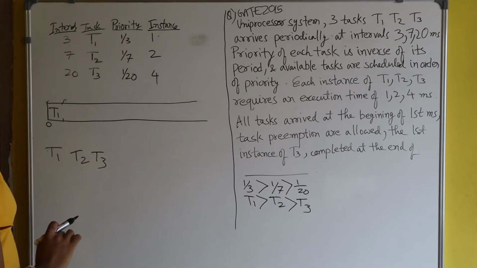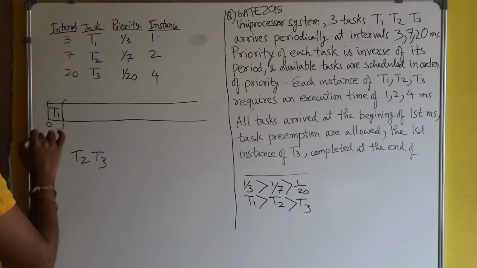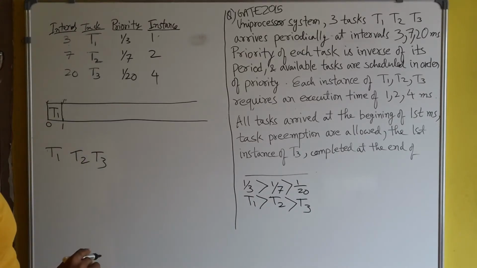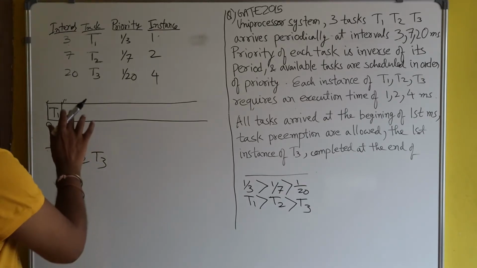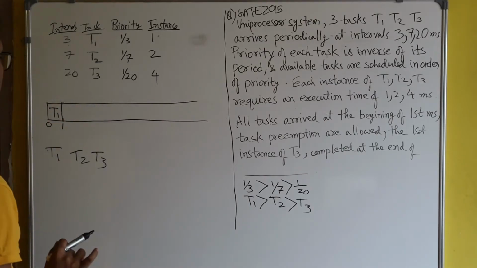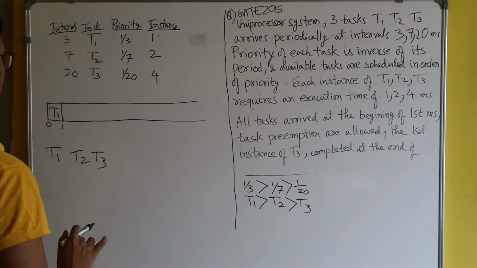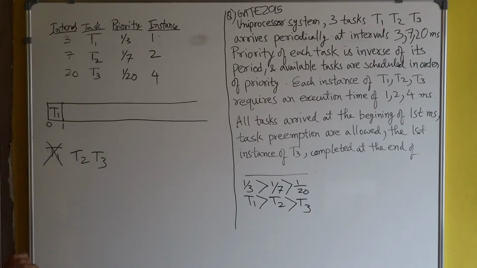And the burst time of T1 is 1, so here I have written 1. So it means the first instance of T1 is over. Now you see the first instance of T1 is completed.